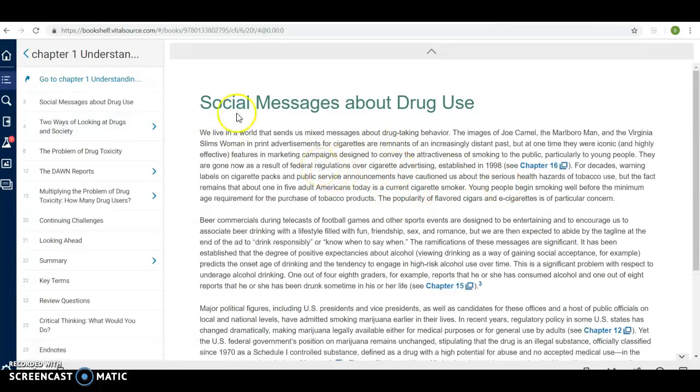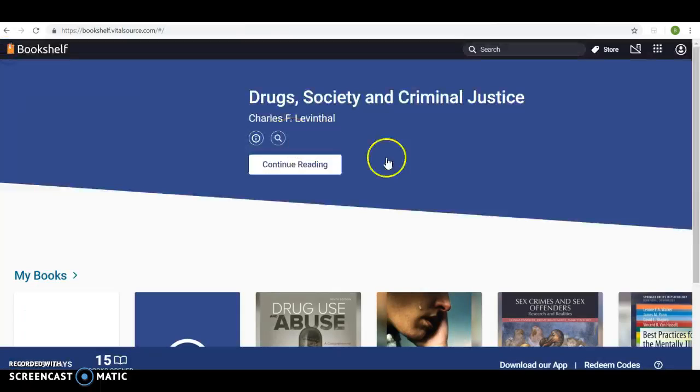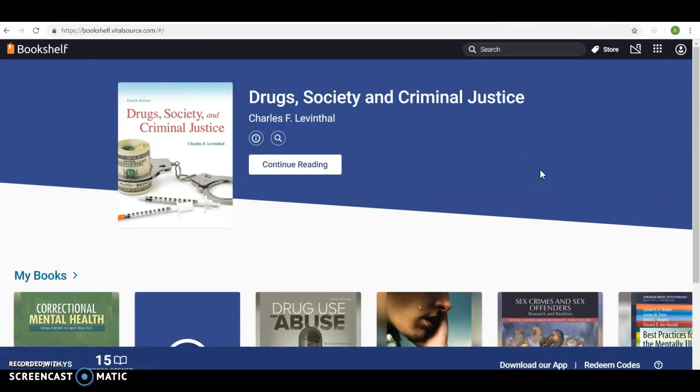So hopefully you have a pretty good understanding of how Bookshelf works. My impression is, and I'm not certain because they give me access a little differently than they grant you access, you're given an access code. That's what the bookstore told me. If you do have trouble setting up your Bookshelf or gaining access, I encourage you to make contact with the bookstore.